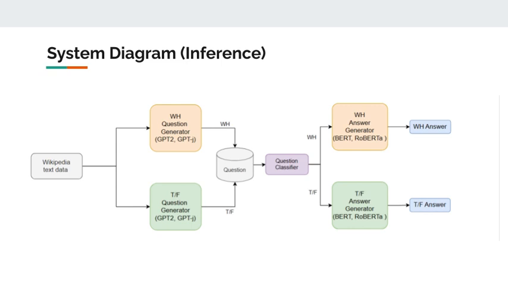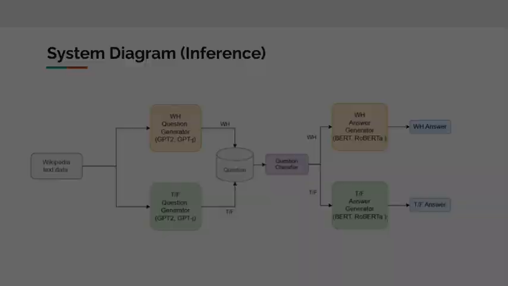For question answering, the question set will be first fed into a classifier that separates WH and polar questions. Then the separated data will be fed into the corresponding question answering model to obtain the answers.